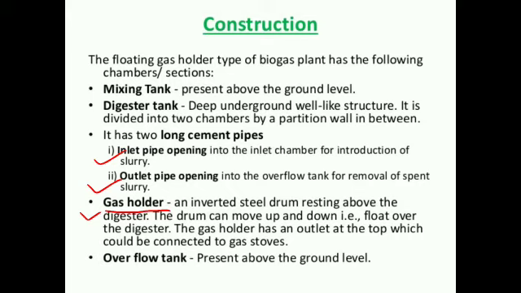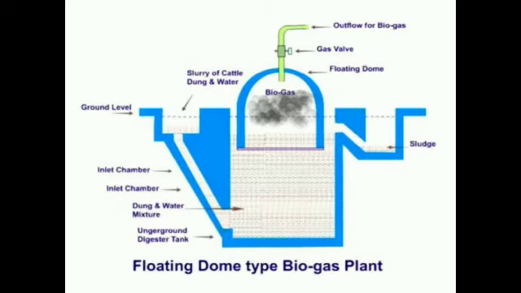The gas holder has an outlet at the top which could be connected to the gas sluice. Here we see that the floating gas holder type is present, and as the biogas accumulates, the gas holder revolves around itself. As more and more gas is generated in that dome-like structure, the gas holder floats. So this is the second difference.